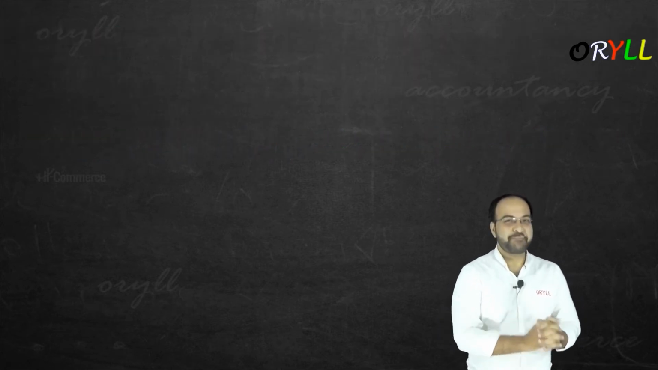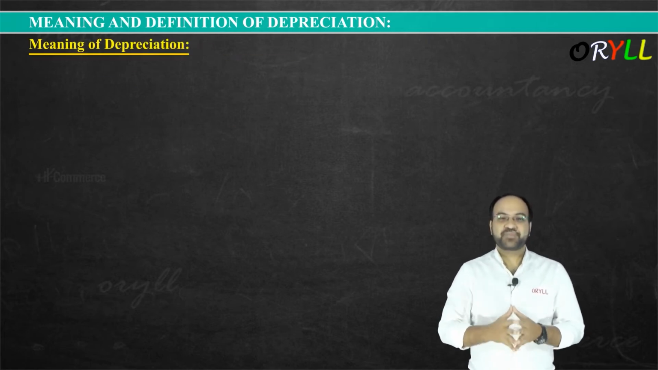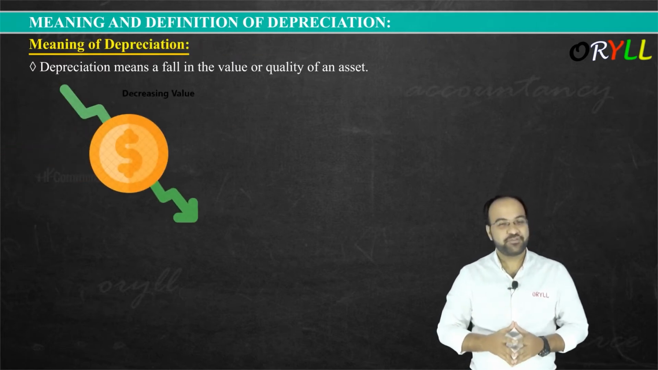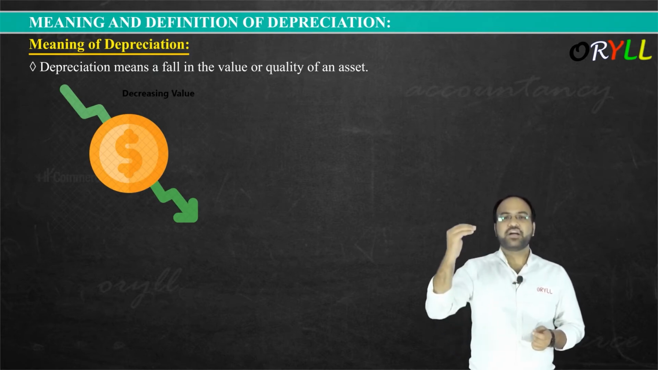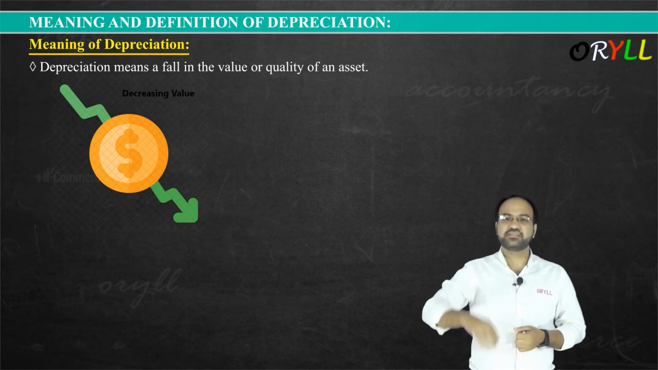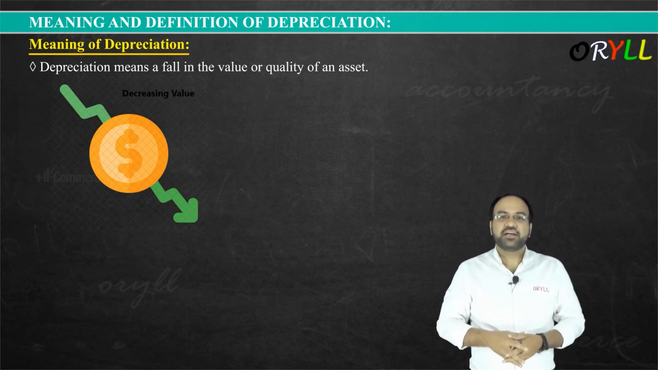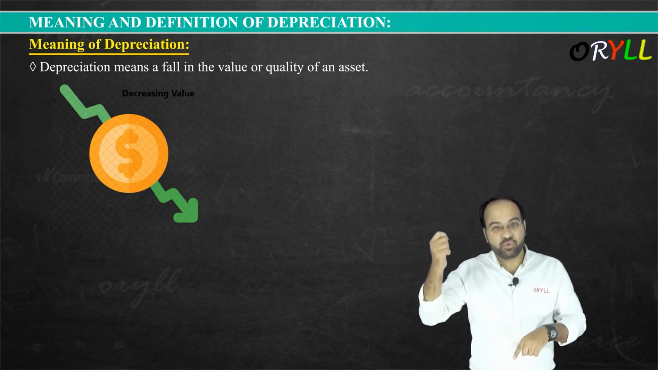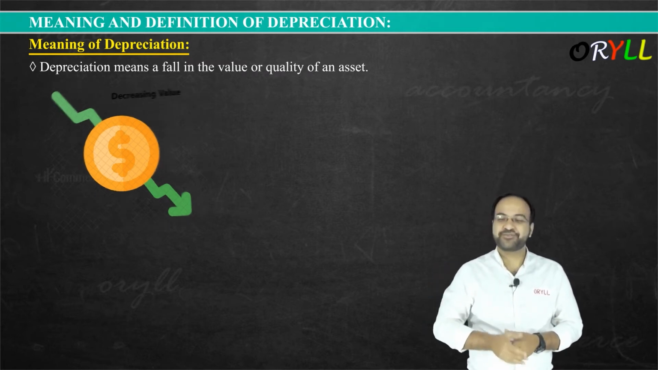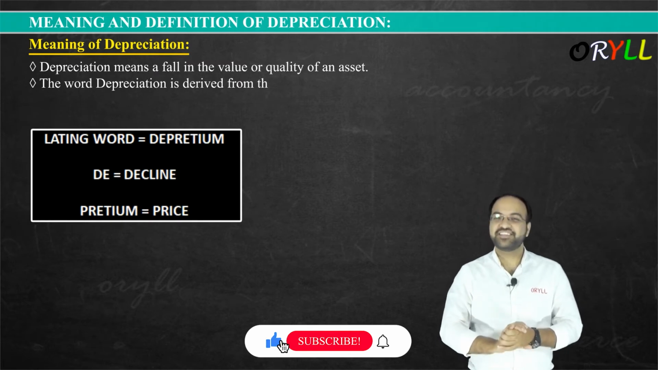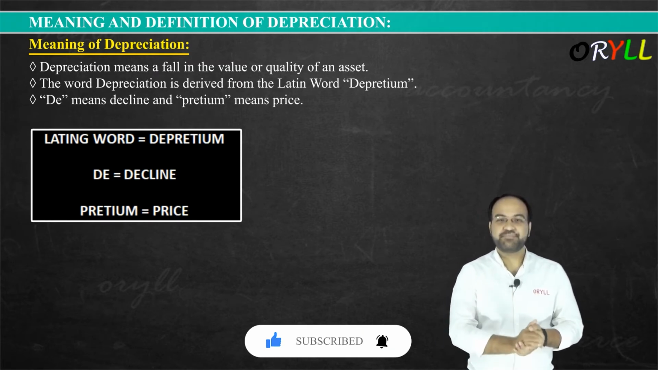Now let us see the meaning and definition of depreciation. Very simple, guys. Depreciation means a fall in the value or quality of an asset. It means a decrease in the value of the asset or a decrease in the quality of the asset. Due to the usage of the goods and the passage of time, not only the value but even the quality of your asset will be decreasing. The quality of my cell phone will be decreasing. Next, the word depreciation is derived from the Latin word deprecium. De means decline, pretium means price.